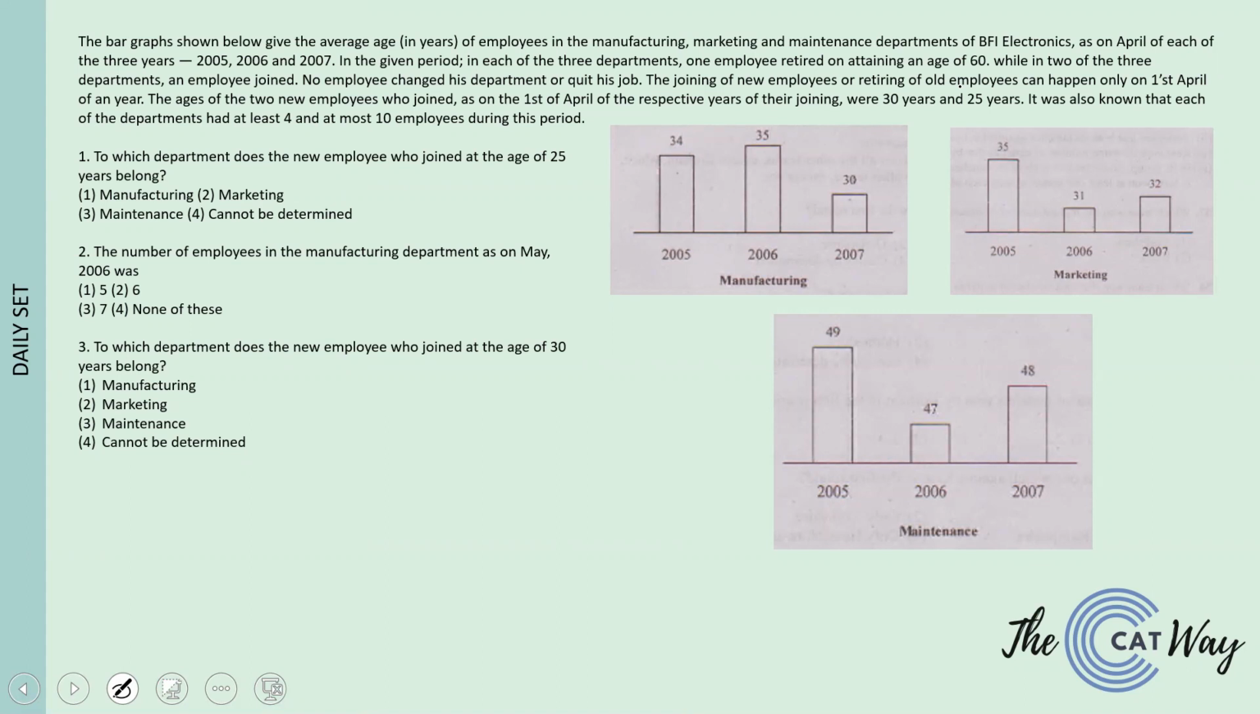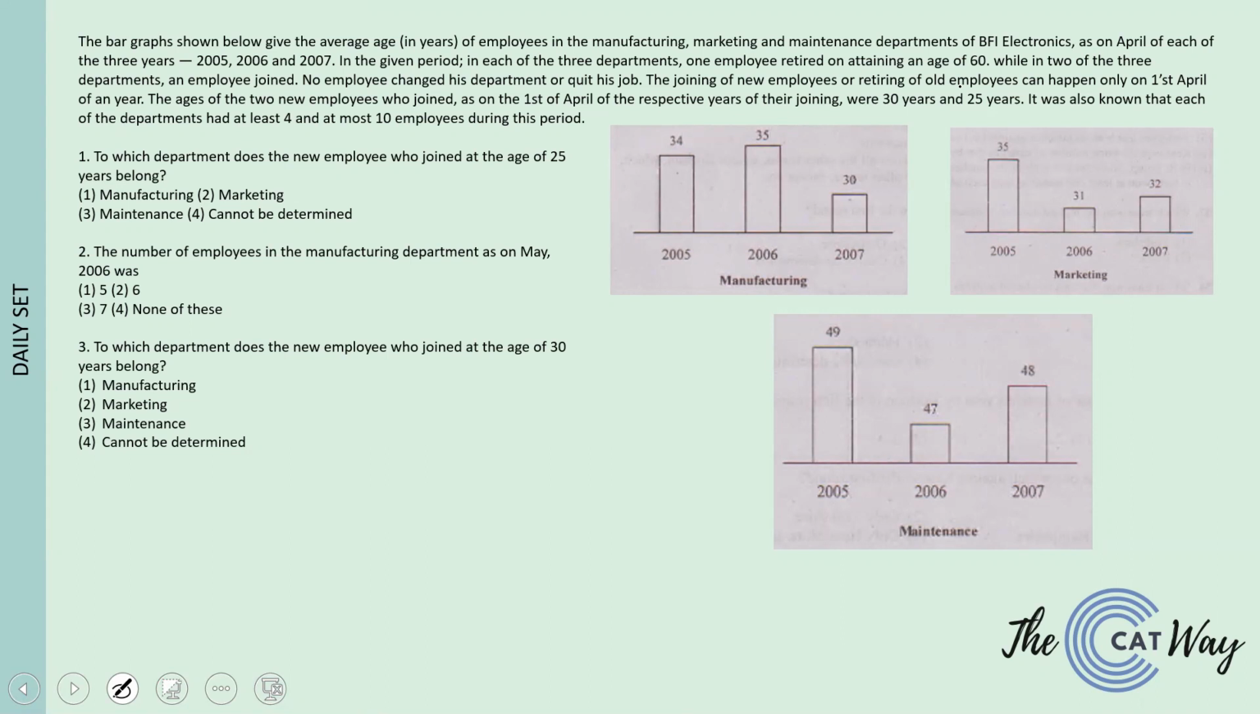The joining of new employees or retiring of old employees can happen only on the first of April of a year. The ages of the two new employees who joined on the 1st of April of the respective years of joining were 30 years and 25 years. It was also known that each department had at least 4 and at most 10 employees during the period. Okay, so we have a few data points given here.